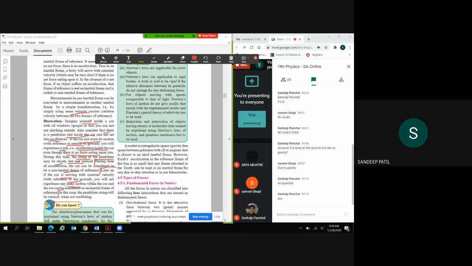So when to apply non-inertial, you know now, right? Whenever we can't define which forces are applied, we can't define the forces and motion, then it is called a non-inertial frame of reference, like the acceleration at the start. So in the second case, whenever it is moving at constant velocity, it will be vertical and non-oscillating. So these are the two things.